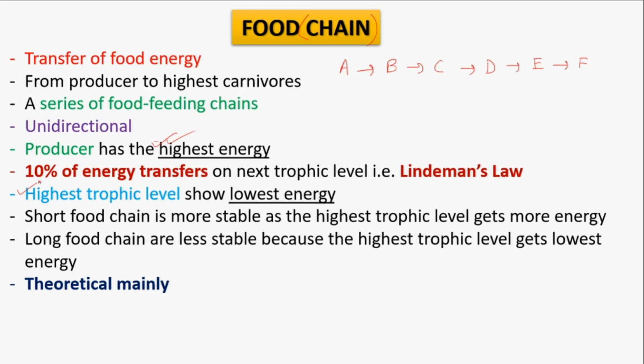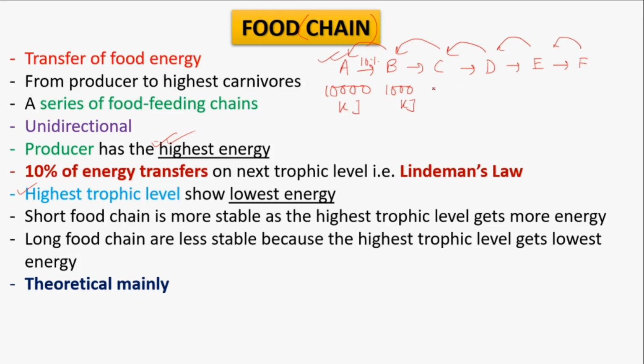If I consider that A is a trophic level, B feeds upon A, C feeds upon B, and so on, then if A has 10,000 kilojoules of energy, B obtains from it only 1000 kilojoules, as only 10% of energy transfers to the next trophic level.